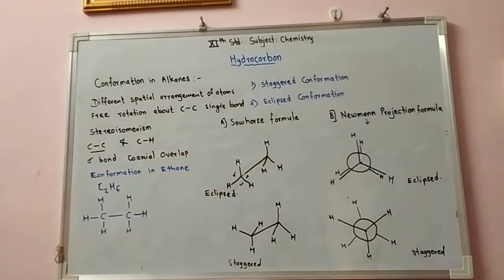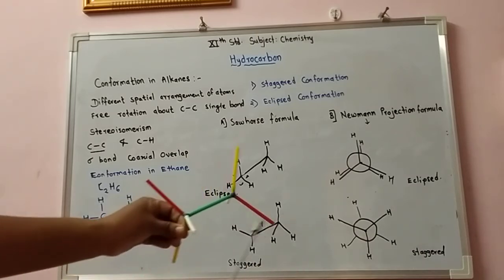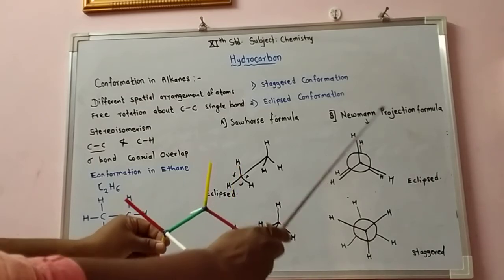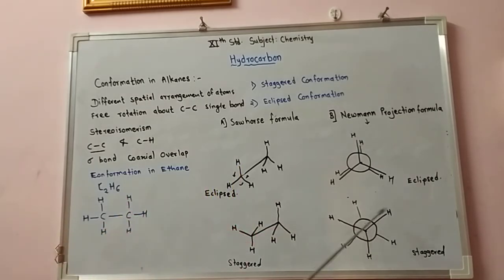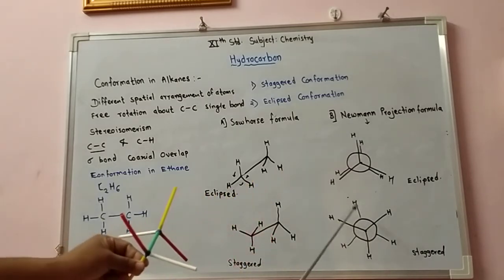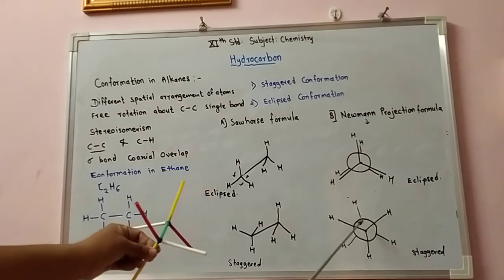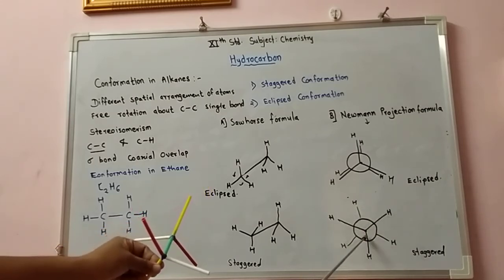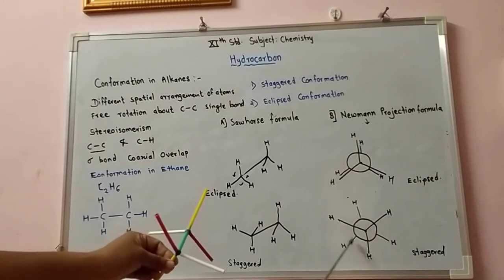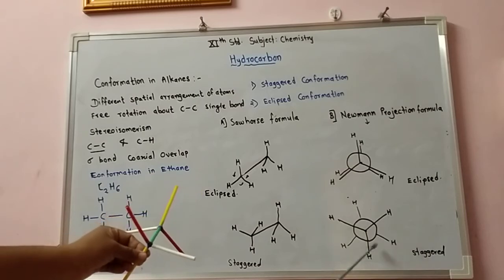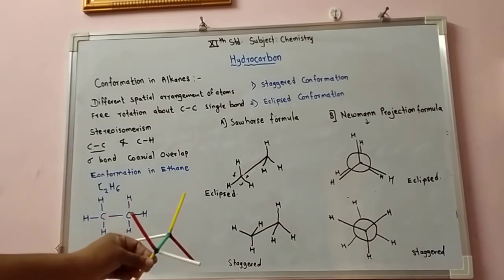Now let's see the Newman projection formula. Let's see this below one. The same is represented in the Newman projection, but here a point represents the front carbon, and 3 hydrogens are represented by lines drawn from the center of this circle. The circle represents the back or rear carbon, and the point represents the front carbon.